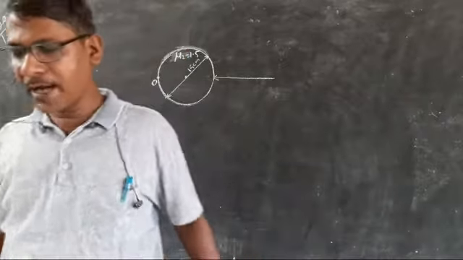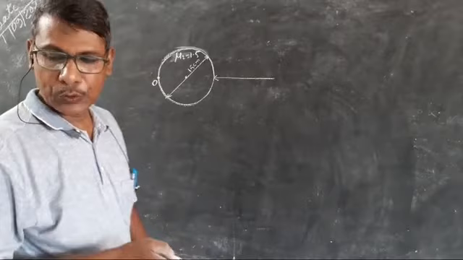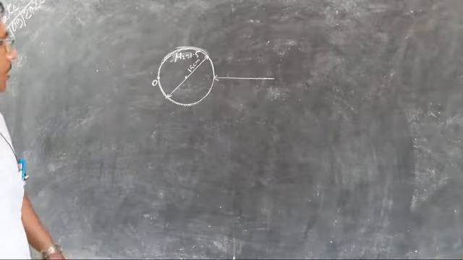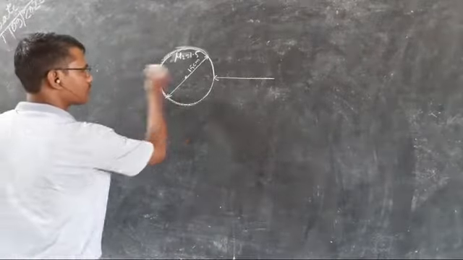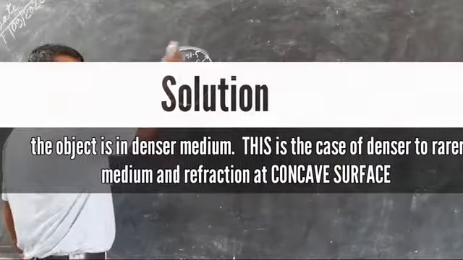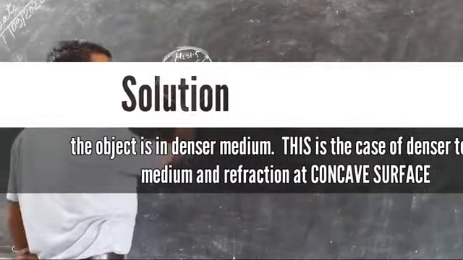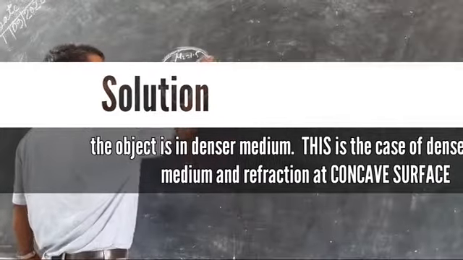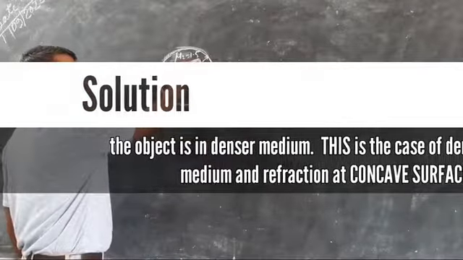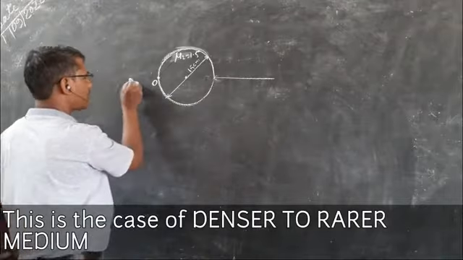And what we have to find? We have to find the image distance v. So let us draw this figure. This is the imagination of how the problem is. This is the sphere. It is viewed in this direction. The diameter is given 15 centimeter. Refractive index is 1.5. So let us draw the principal axis first.